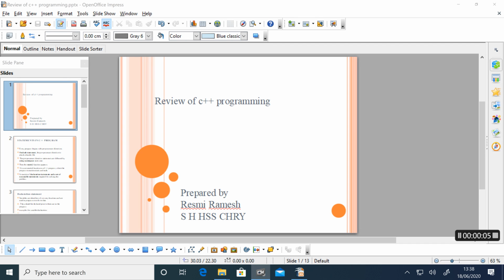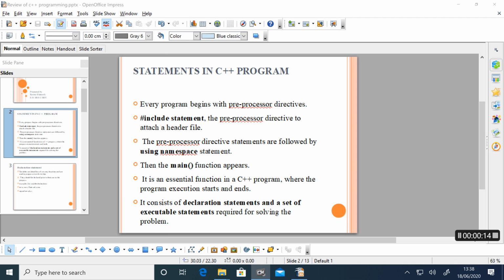Students, here is your second part of computer application. We are moving to the depth of C++ programming. In this section, we are discussing the various statements in a C++ program.